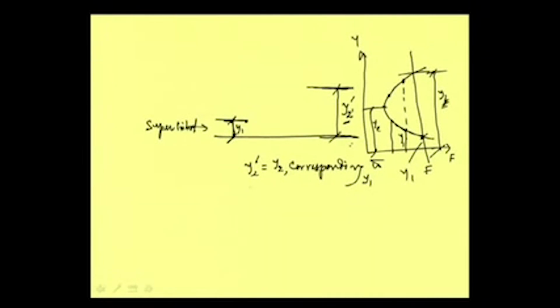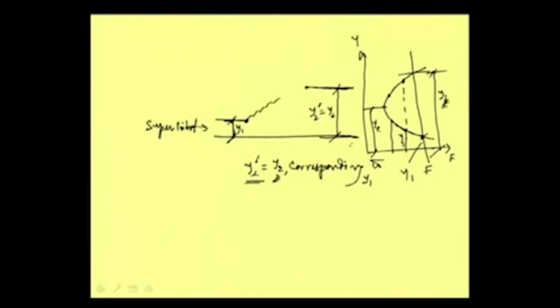Now, if the tailwater depth y2 dash is equal to y2, then its corresponding sequent depth is this one.